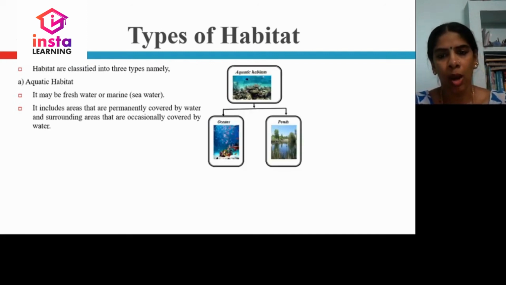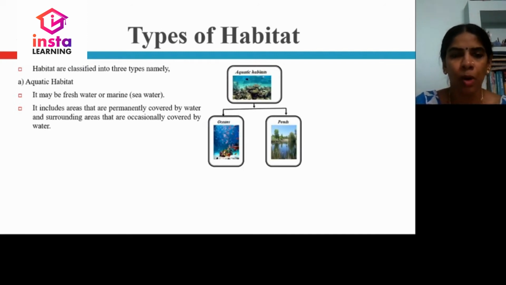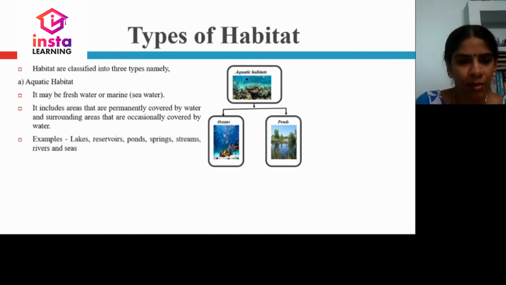So, aquatic habitats may be classified as oceans or ponds. Oceans are permanently covered by water always, while occasionally covered by water will be the ponds. When there is rain during rainy season, we can see ponds filled with water. Examples: lakes, reservoirs, springs, ponds, streams, rivers, seas, etc.